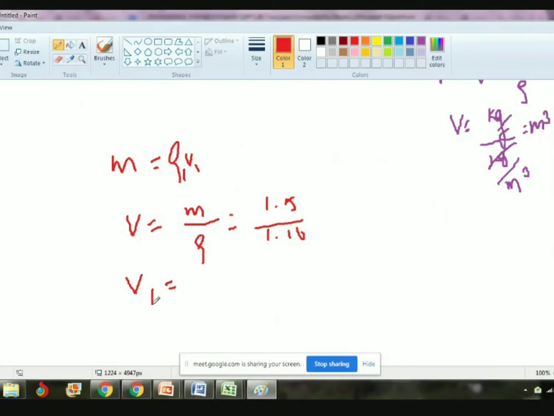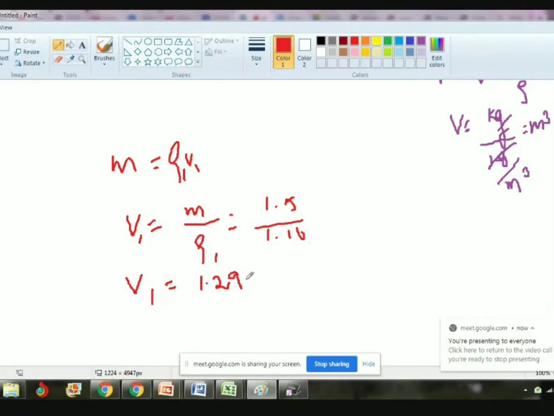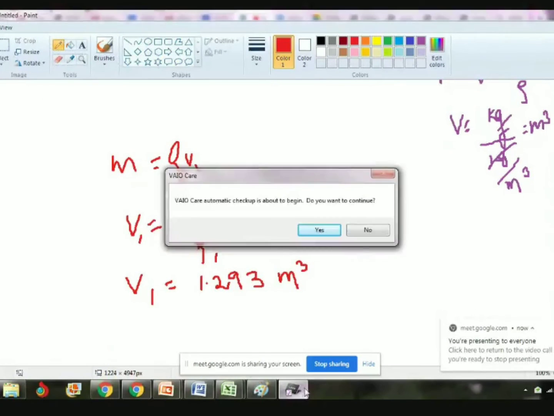Mass is constant here. What is the V1 value? Take a calculator and tell the value. 1.5 divided by 1.16. How much? 1.293 meter cube. Others also try like this.